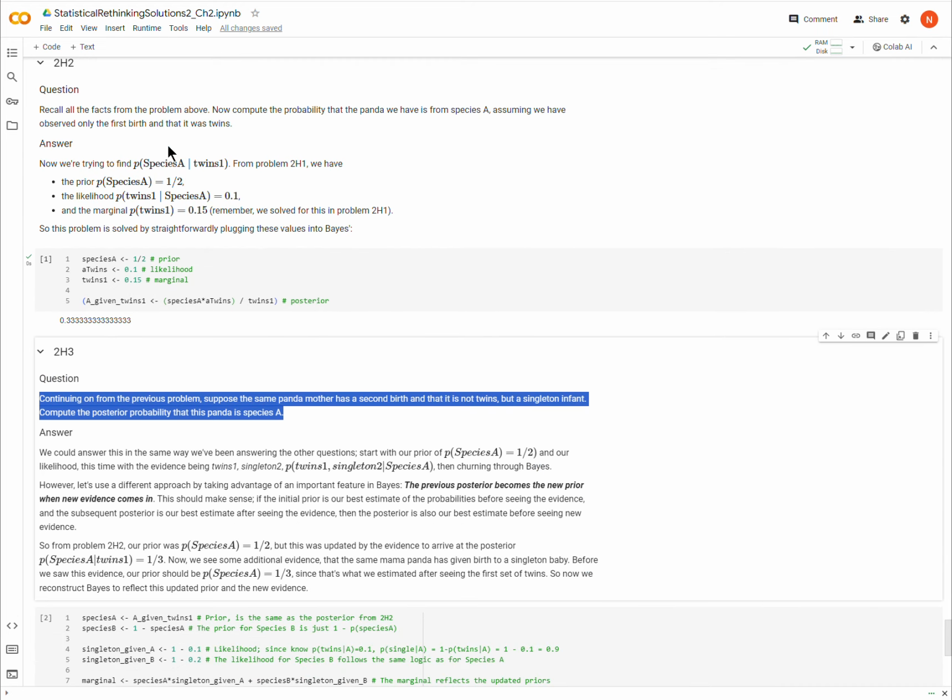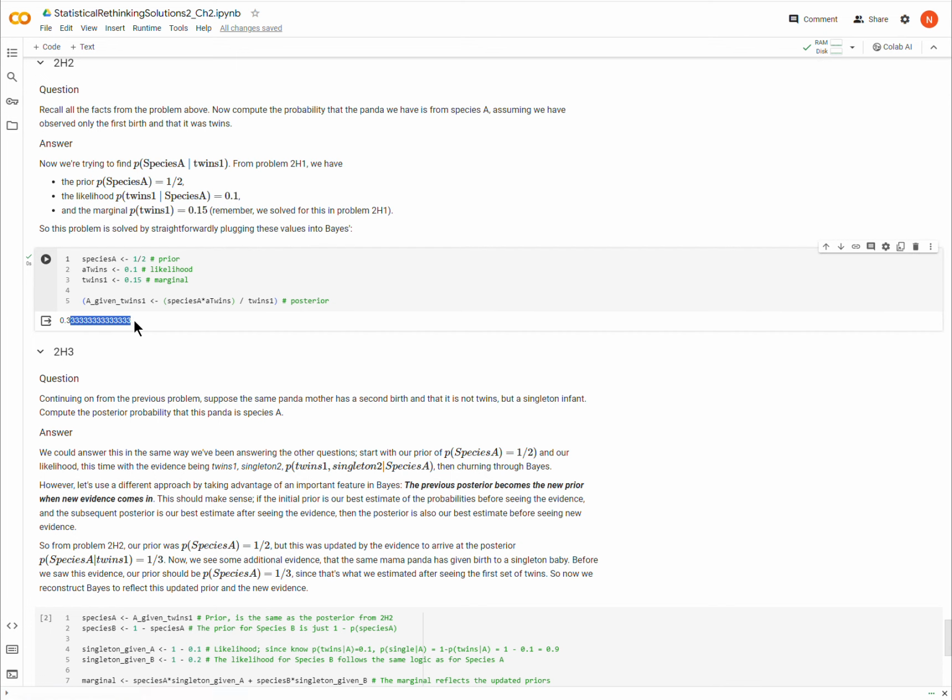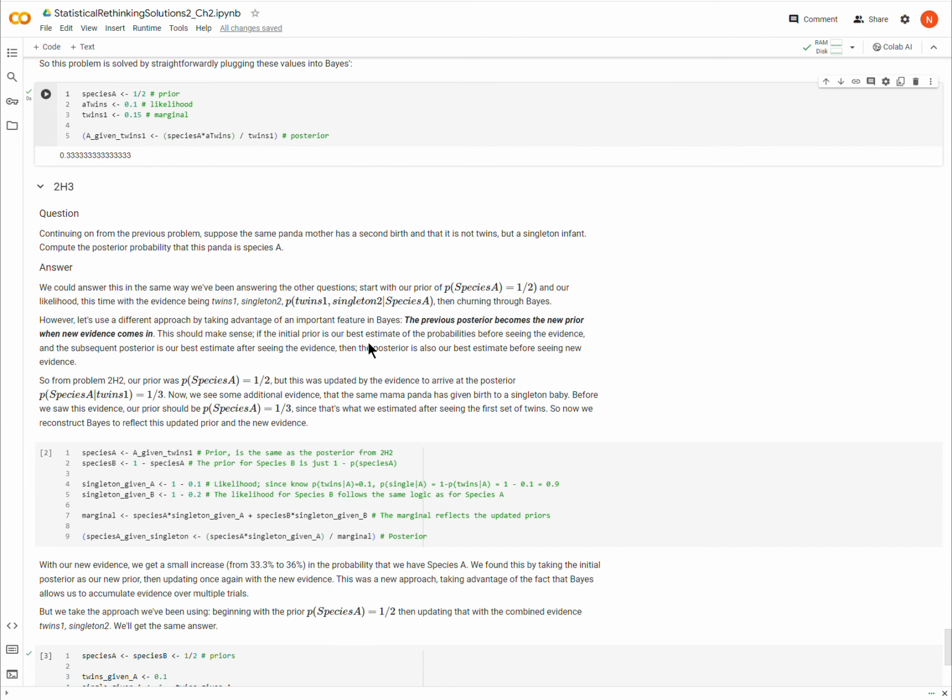In question 2H2, we are instead asked, the panda that we had gave birth to twins, what is the probability that it was species A? And we came up with 1/3. There's a 1/3 probability that the panda we have at hand is from species A. That's what we found in question 2H2.